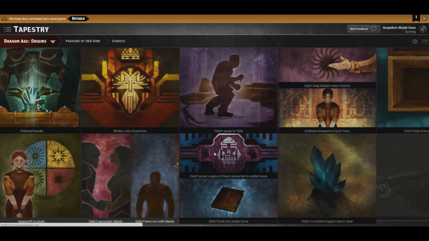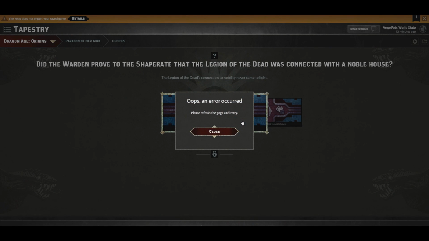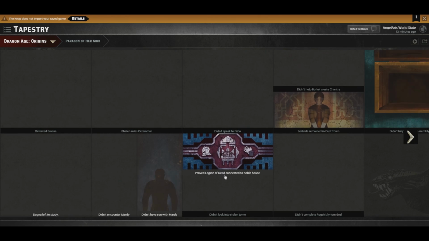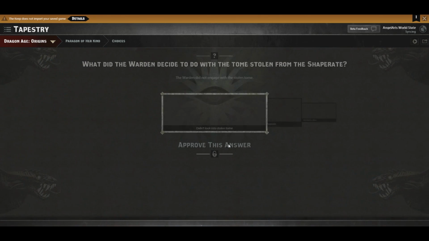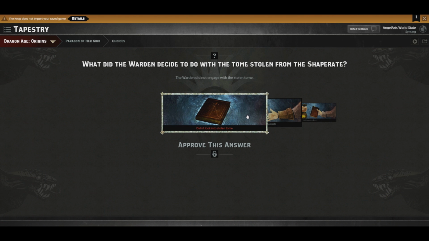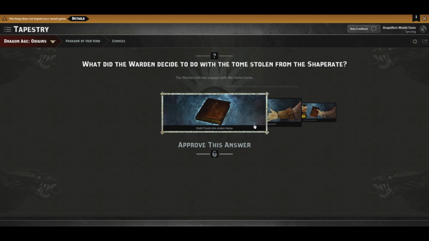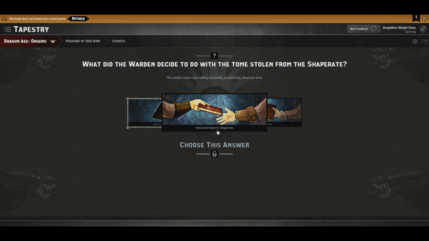Didn't prove Legion of the Dead connected to Noble House. I think I did. Proved the Legion of the Dead connected. I believe I did. Didn't look into tome stolen from the Shaperate. No, I don't think I sold the tome to a fence. I think I returned it. I believe I just returned the tome to the Shaperate. The Terralone tome was safely returned, preserving Dwarven lore. I think I did this.